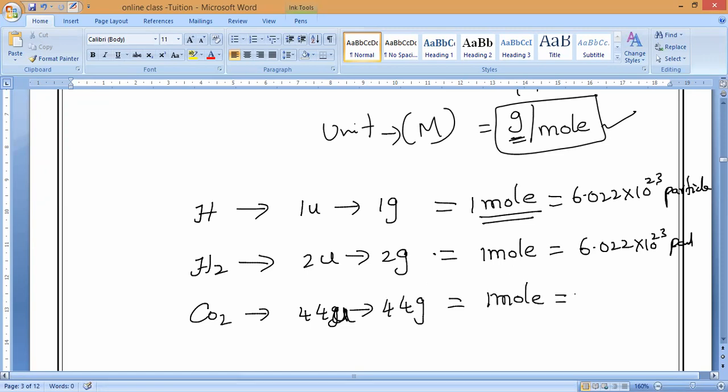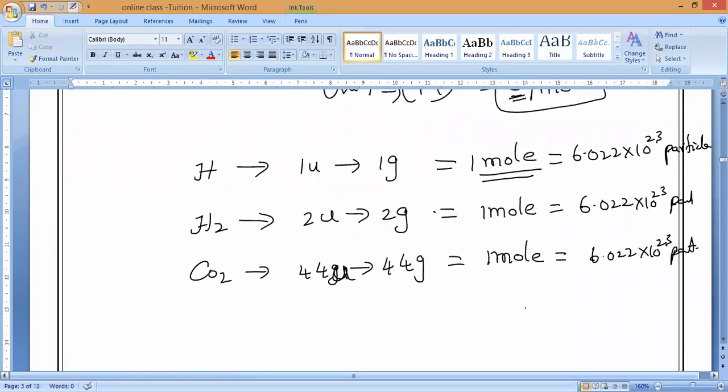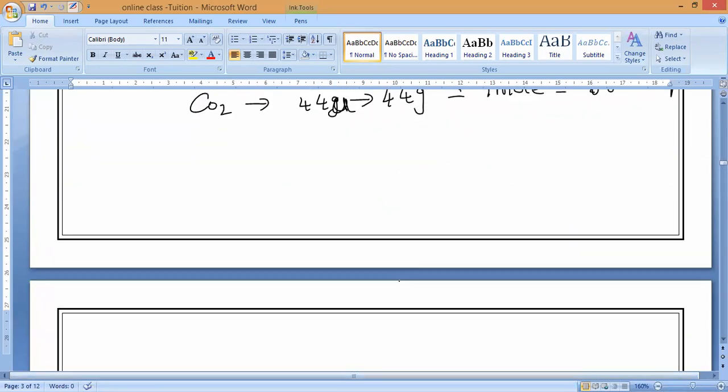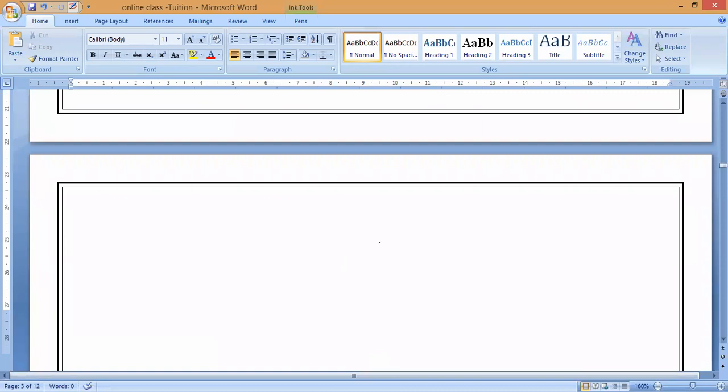Do you understand, everybody? 6.022 into 10 power 23 particles per how many moles? Per 1 mole. Are you clear, everybody? That is what you have to understand. Okay, now that is what we have written.